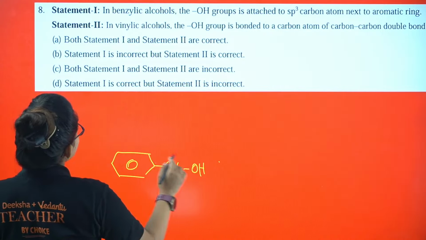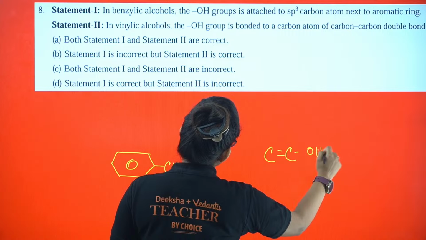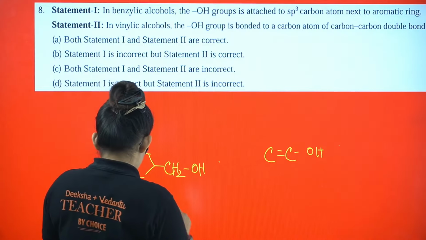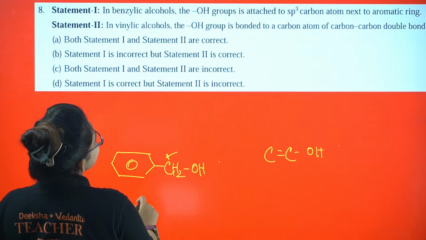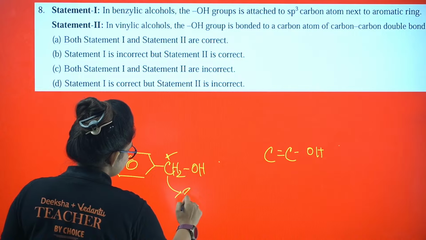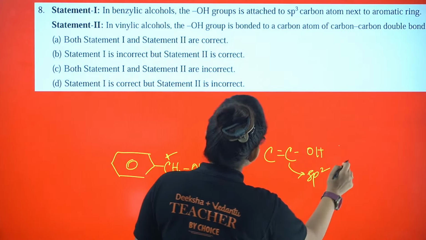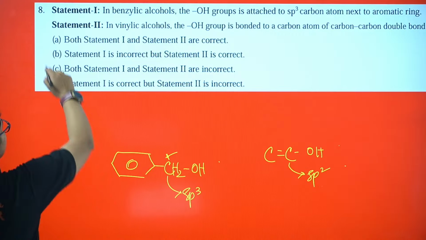And another one is vinylic alcohol. Vinylic alcohol means C double bond C that is directly connected to the OH. Okay, so as you can see, I'm coming to the solvent. If you look at this carbon, it is definitely sp3, and this carbon is definitely sp2. What they are asking is, in vinylic alcohol, the OH group is bonded to a carbon-carbon double bond. Yes, that is true. So both of them are correct.